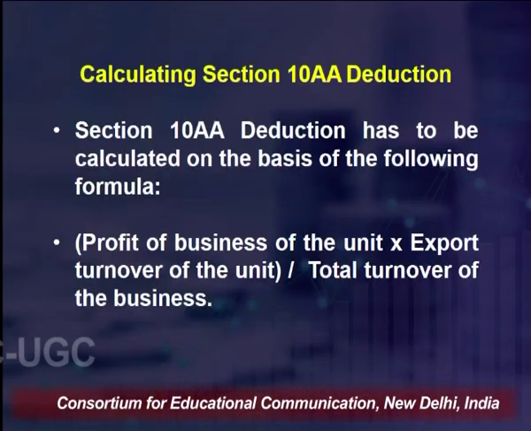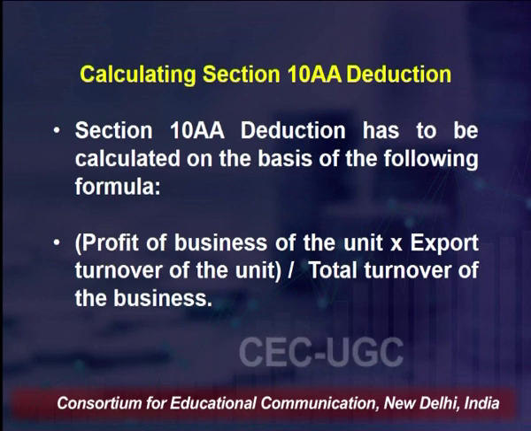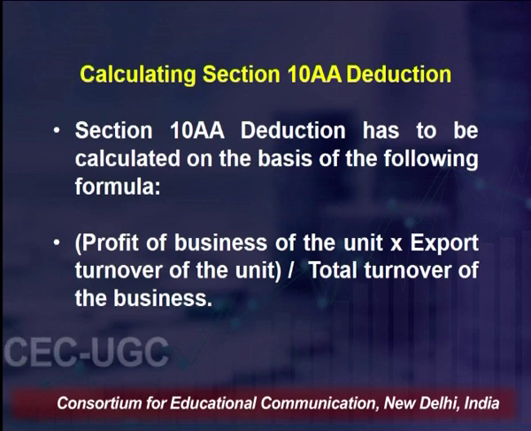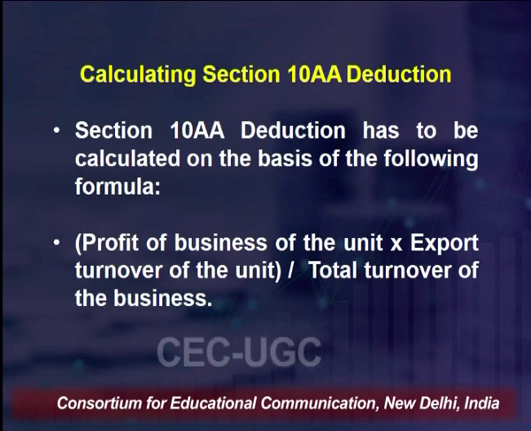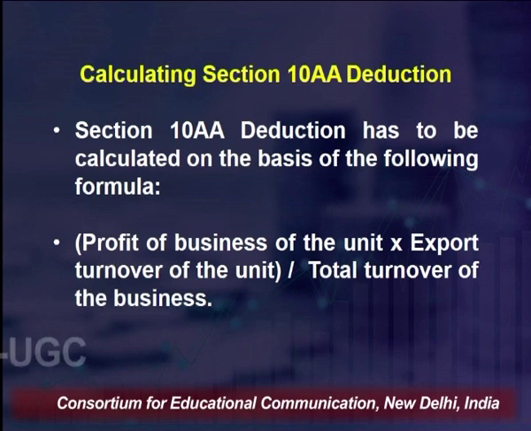You take the profit of the business of the unit, you multiply the same by the export turnover of the unit. आपका जितना प्रॉफिट हुआ बिजनेस यूनिट का, you multiply the same by the export turnover, जितना भी export का turnover है आपका, because we consider both exports and imports ना. So whatever your export turnover is, divide the same by the total turnover of the business, right. So that is one formula that will help you compute your export profits, right.